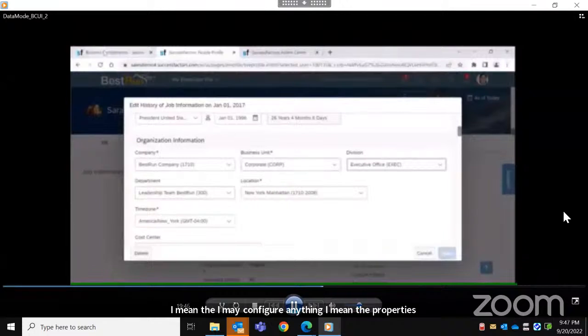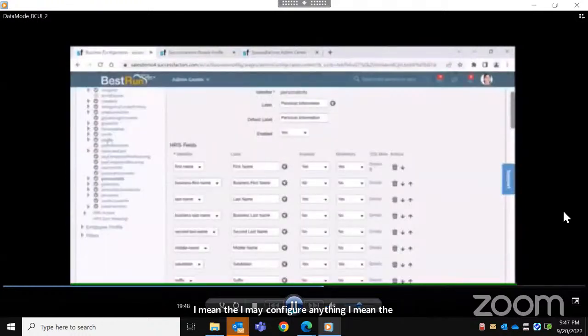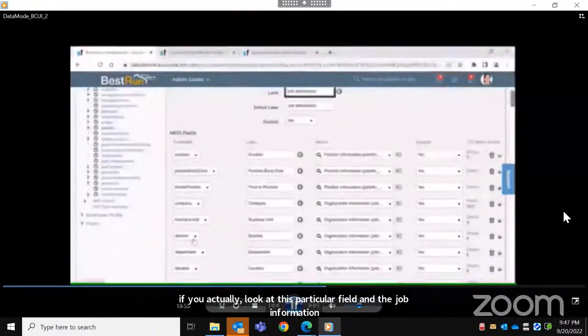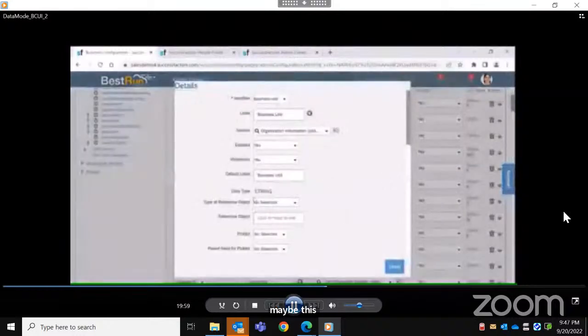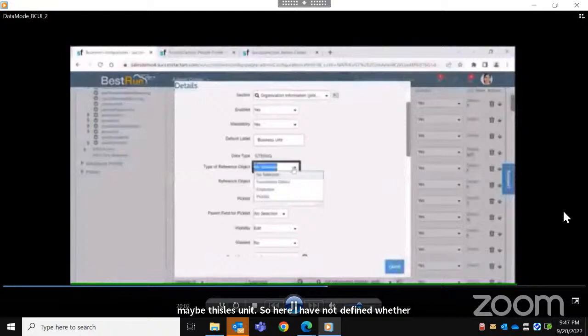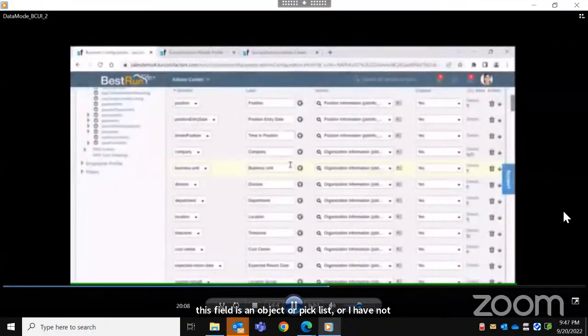If you look at this particular field in the job information, maybe business unit, here I have not defined whether this field is an object or pick list, or anything. But by this identifier, as this is a pre-delivered object in the system, it comes as an object.